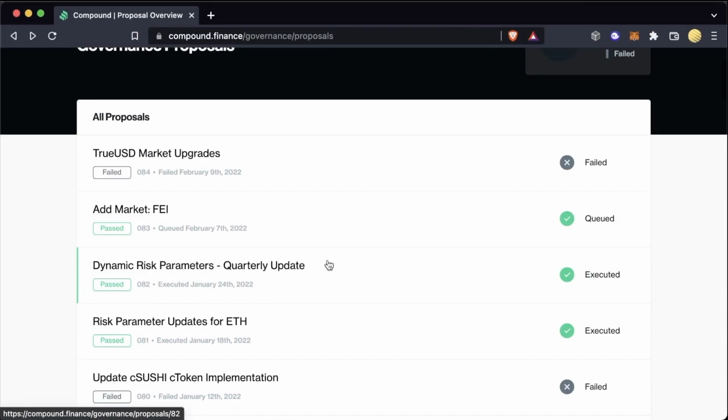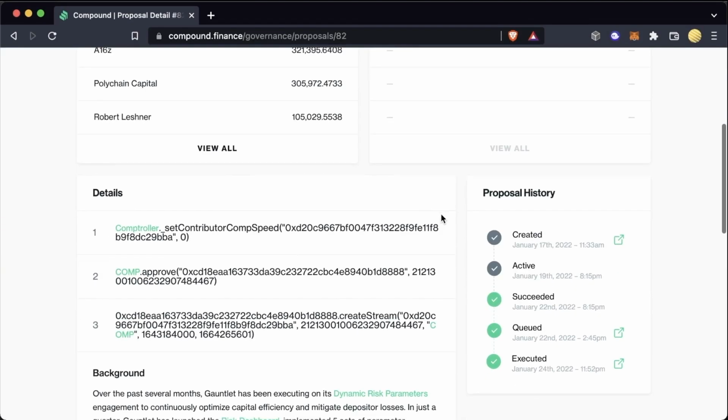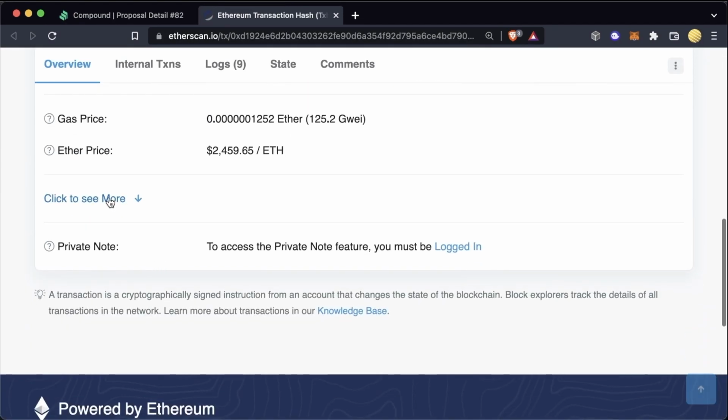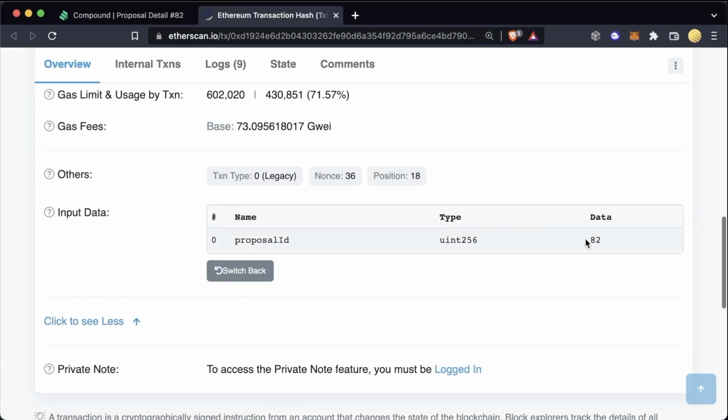Now, if we go to a different proposal, like this one, for example, we can see it has been executed. We can see somebody called this executed function, and they executed proposal 82.